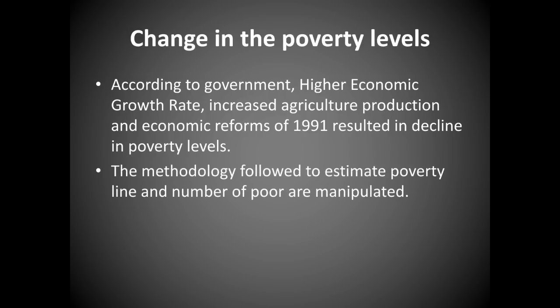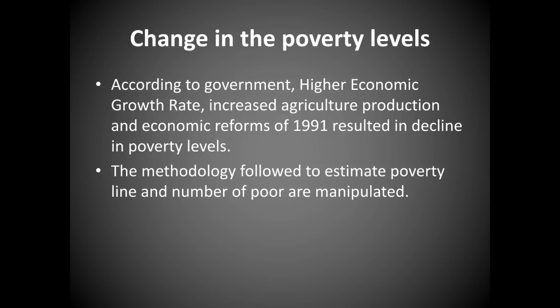The next point is that the methodology followed to estimate the poverty line and the number of poor is manipulated. A lot of manipulation happens even today. Manipulation means they keep changing the figures here and there. The poverty line describes who is poor and who is non-poor by people's income.